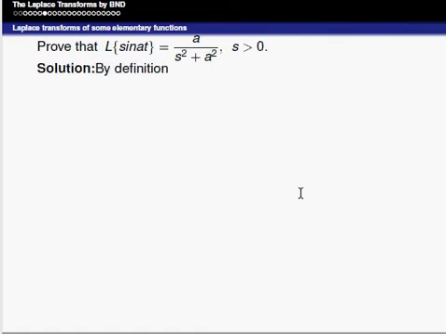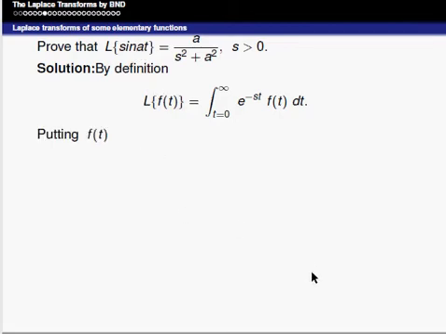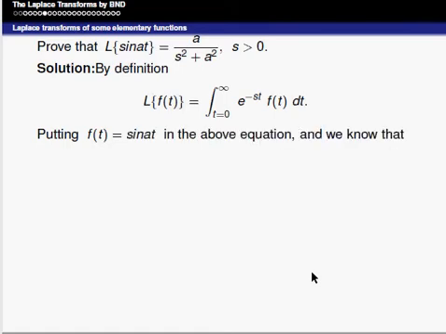So we have moved to the next property of Laplace, that is Laplace of sin at is equal to a divided by s square plus a square, s is greater than 0. Again, by the definition of Laplace, Laplace of f of t is equal to the integral from 0 to infinity of e power minus st f of t dt. Here we have to replace f of t by sin at in this definition.